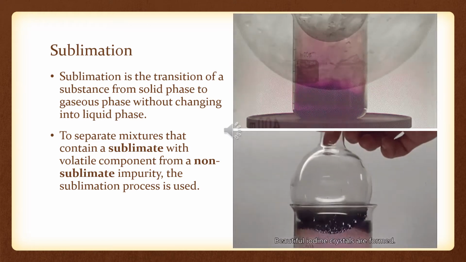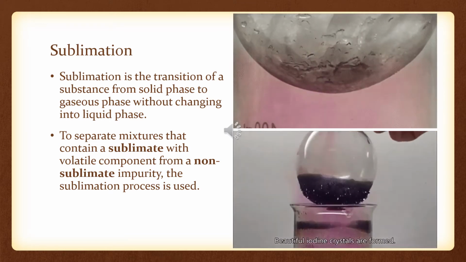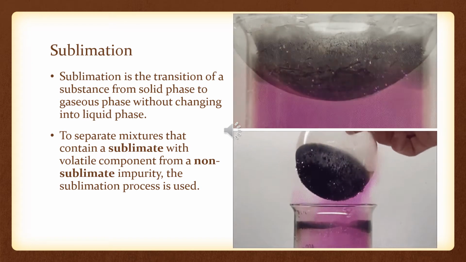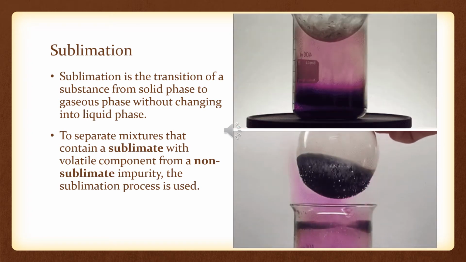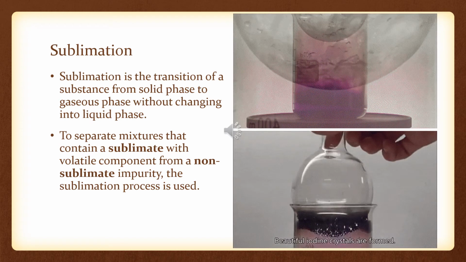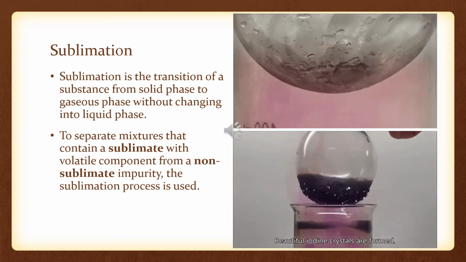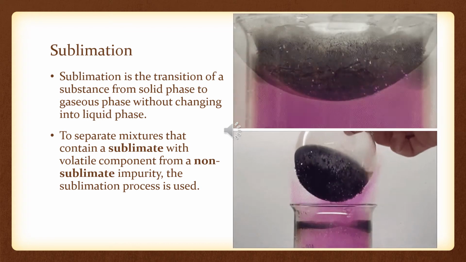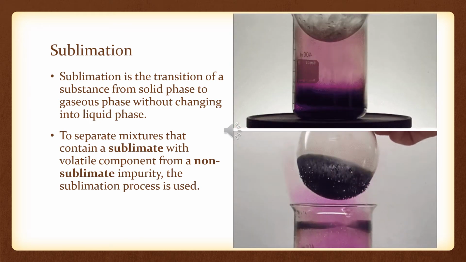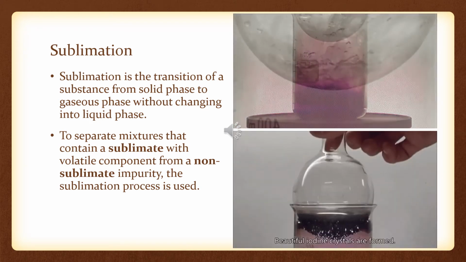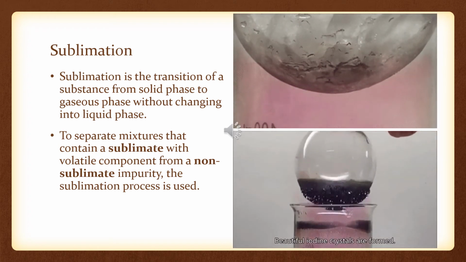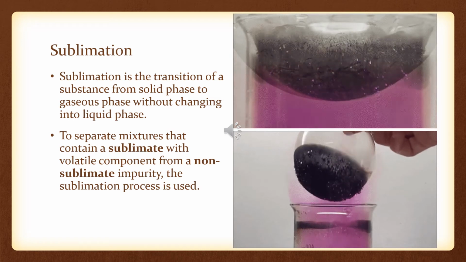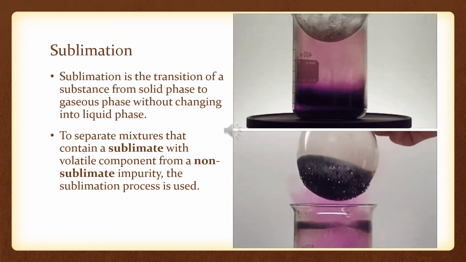But what we can do is we can simply heat them, because iodine is a volatile substance, or I should say it can sublimate. So the vapors of the iodine will come out of it very fast, and they will get collected on the surface where we allow them to condense. So the iodine crystals will be taken out, and the leftover will be the salt.